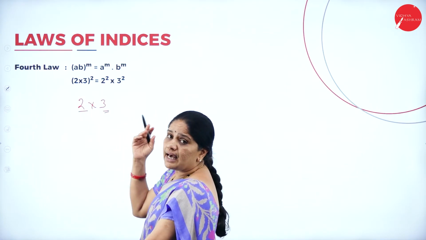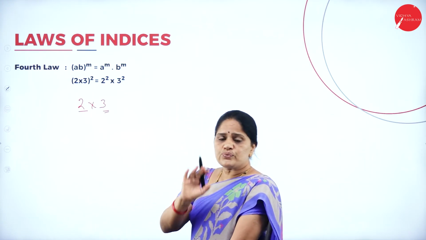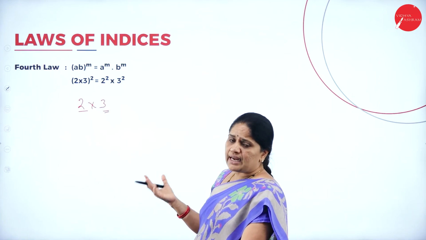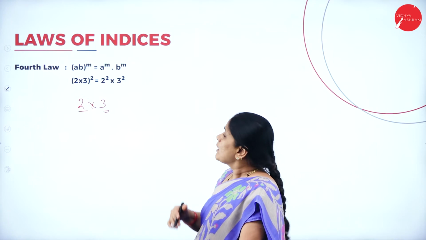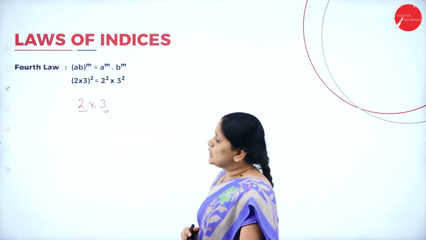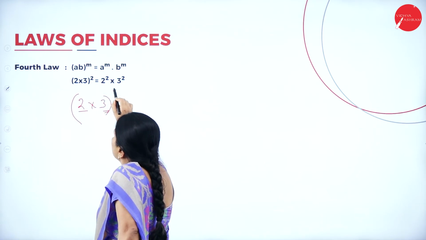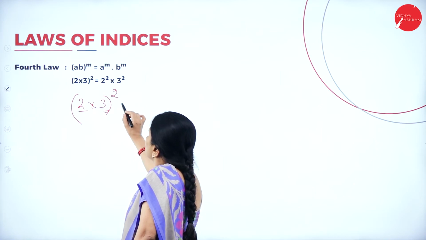Now, the bases are different. Up till the third law, we could see that the bases were the same. When the bases are the same, only then can you add them, subtract them, or multiply them. But here, in the fourth law, we have different bases, but we have a common power. The power is common for both of them.